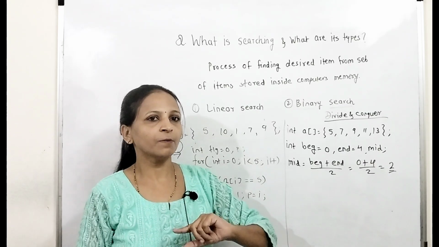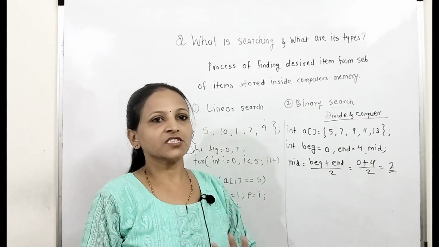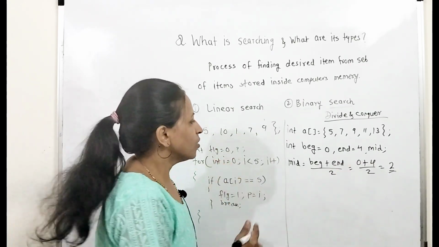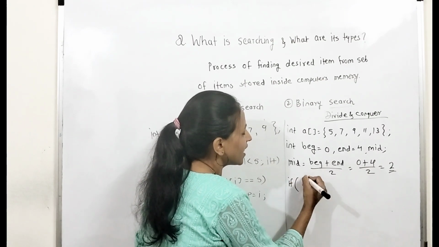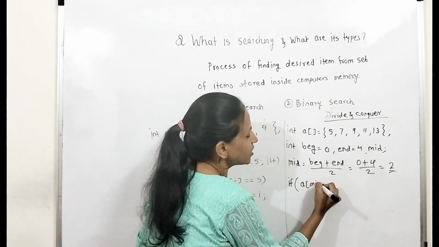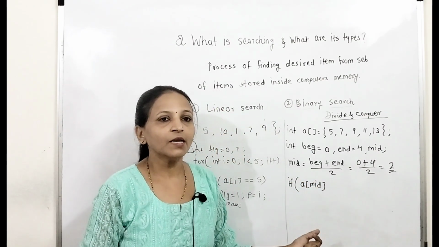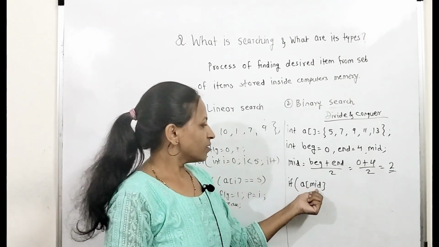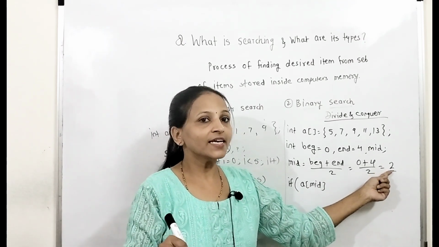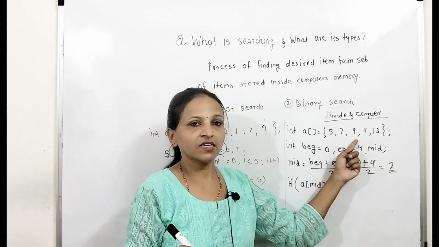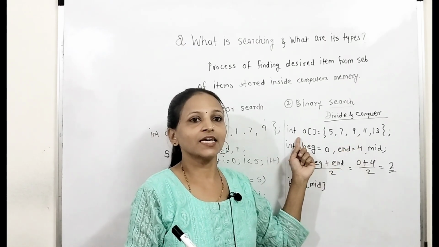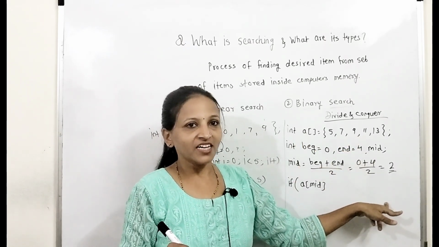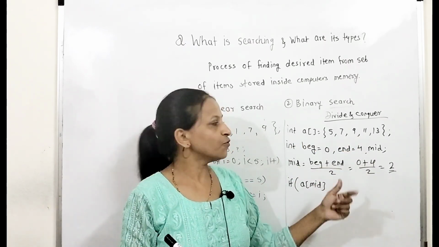At first, we will compare the middle element with the search element, not the first element. Now we will check A of mid. Why? Because how will we get the middle element? Mid has only the index, it does not have the element. That element is present inside this array at the mid index. That's why A of mid will give you 9.